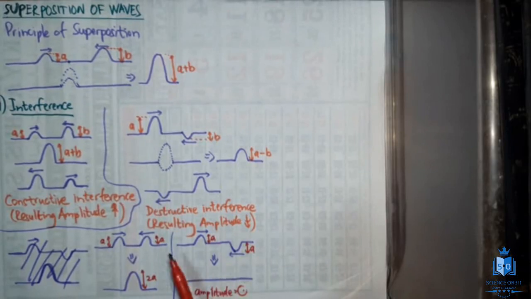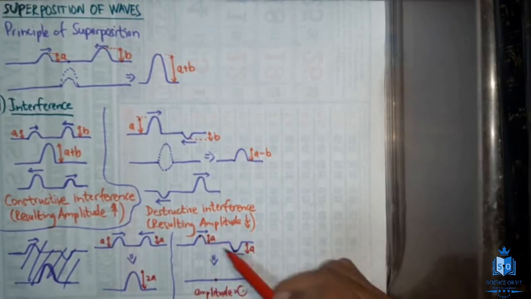And if wave pulses of equal amplitudes in opposite phase meet each other, that means something like this is going to happen, where the amplitude will be 0. Now this part is a very common question we get, and they will ask you what is the energy of the particle at this point. Now if you take the particle here, these two particles carry the maximum potential energy, because they have moved maximum distance from their original positions.